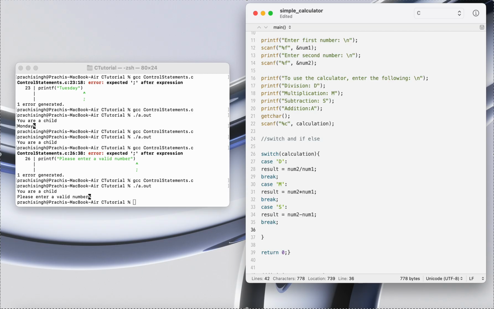There's not so much logic, as you can already see here. Now if my case is A, my result is going to be the sum of these two numbers, and break.